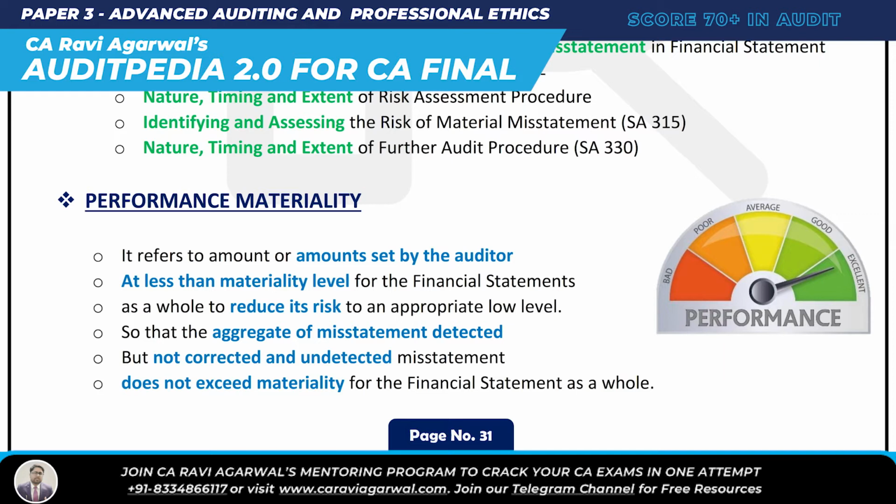So what is performance materiality? Let's see it again. It refers to the amount or amounts set by the auditor at less than the materiality level for the financial statements as a whole.